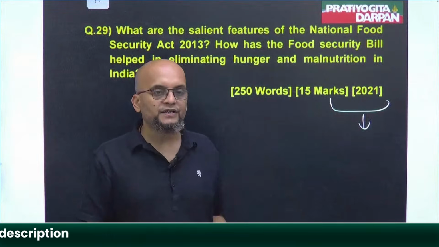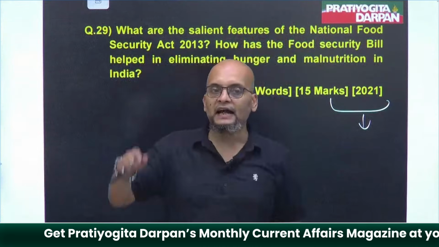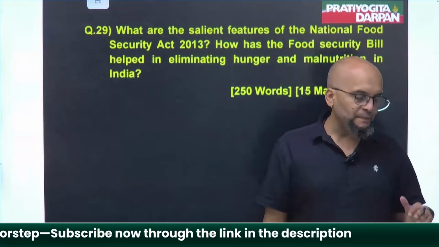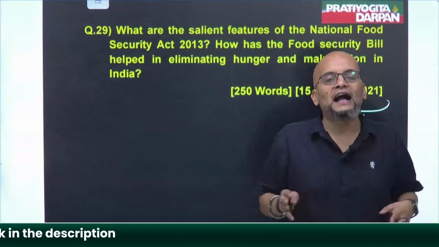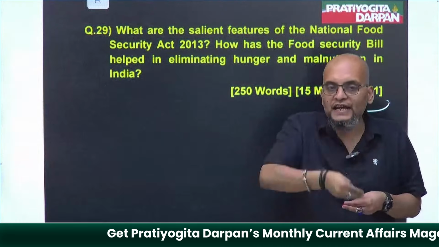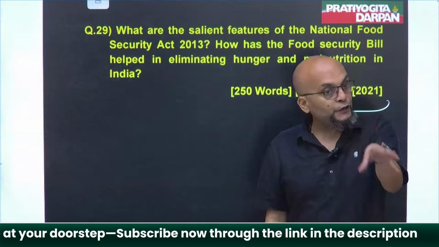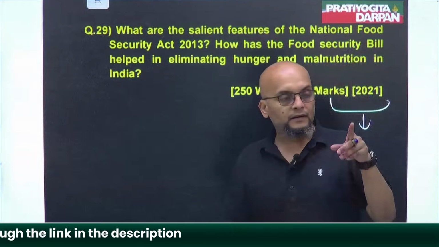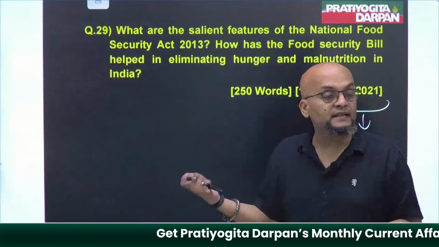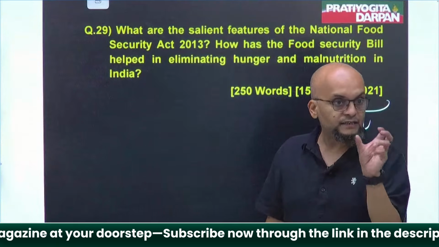And this thing was first discussed in the food security bill, where it was said that everyone has the right to food. Despite the fact that you are poor, under BPL, below poverty line, whatever you have, the right to get nutritious food, which can give you energy, which can give you health, which can give you sustainability. And the government has to secure it, because the government is the trustee of the rights that its citizens have. Government has to look after it. Government has to safeguard it. It's the responsibility of the government.